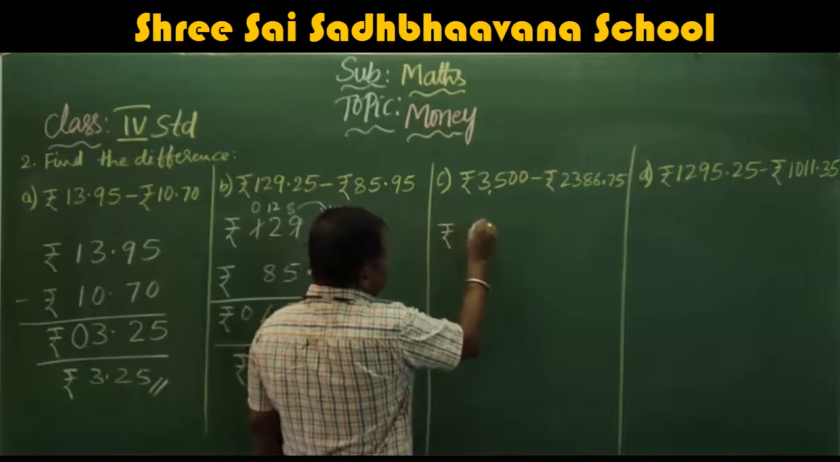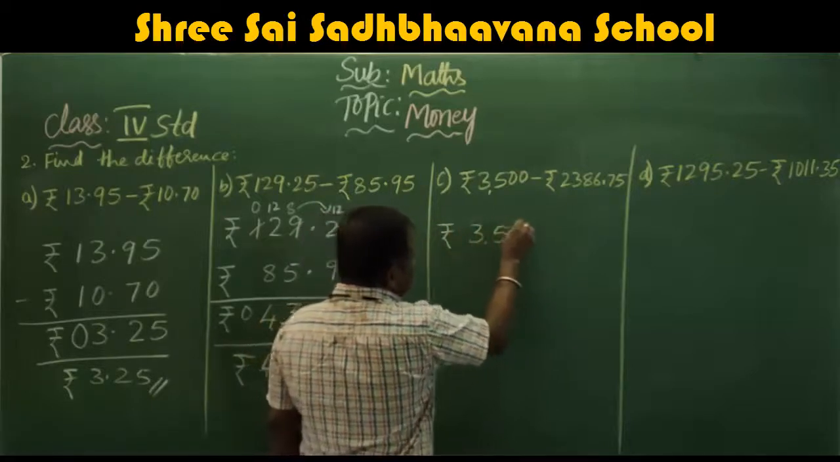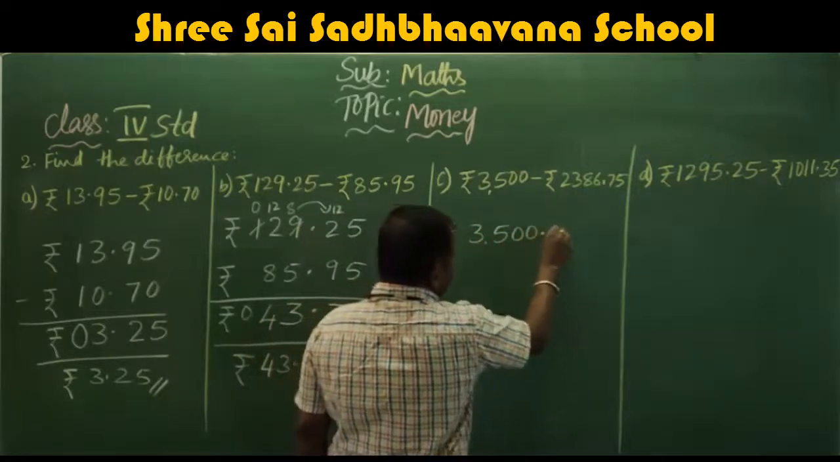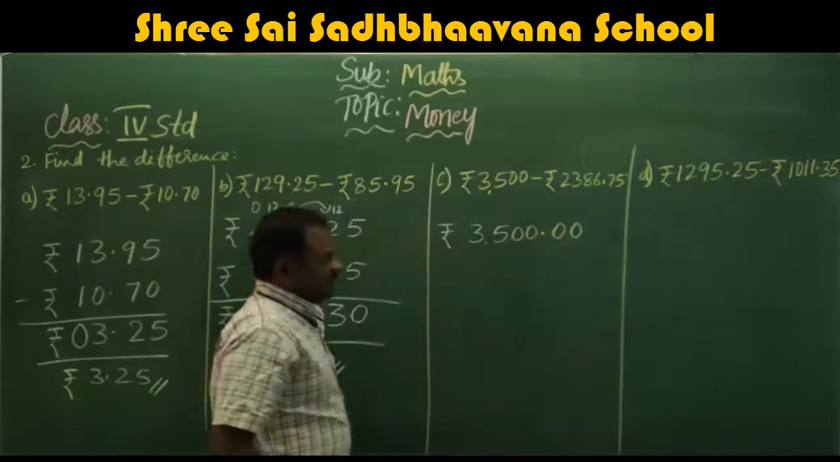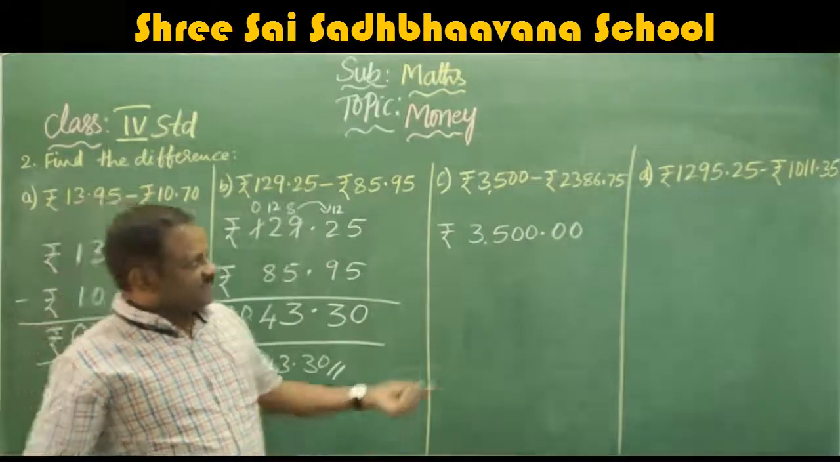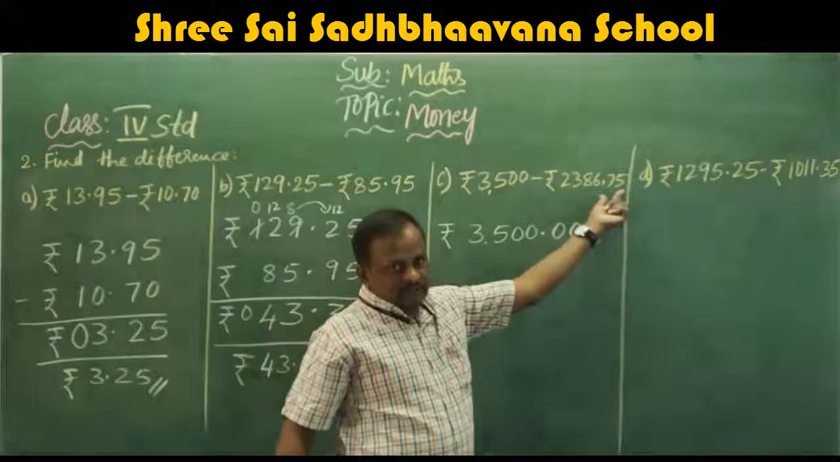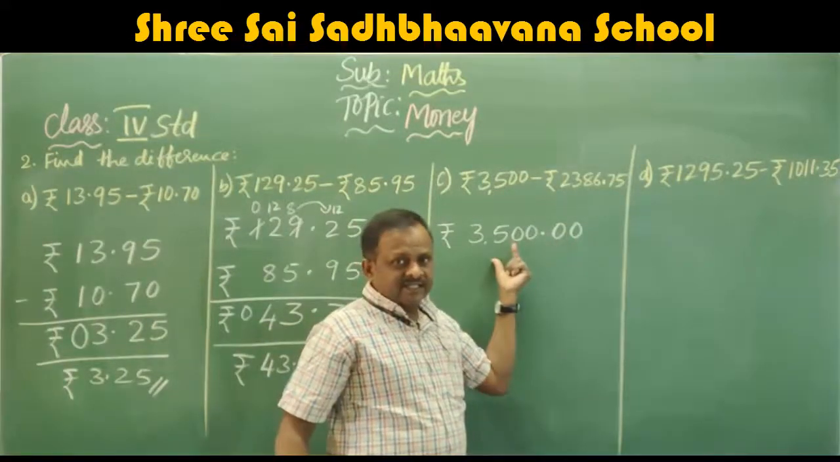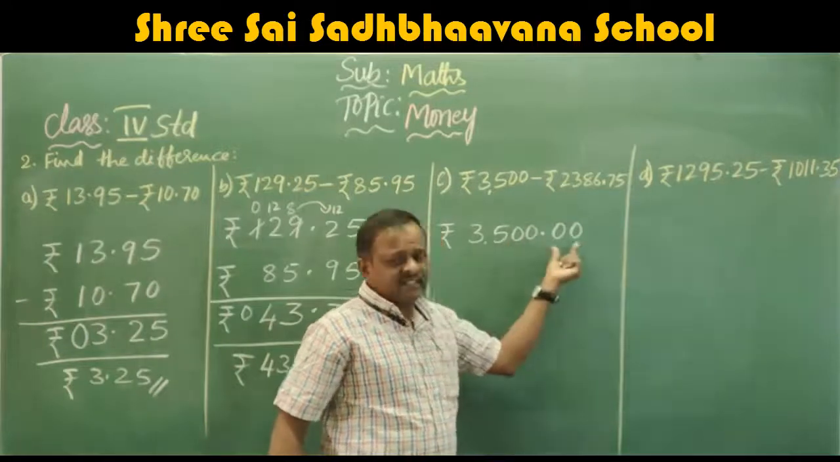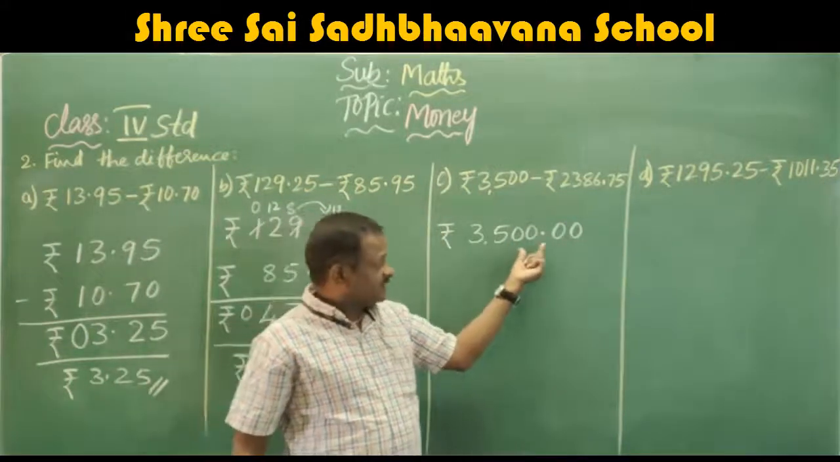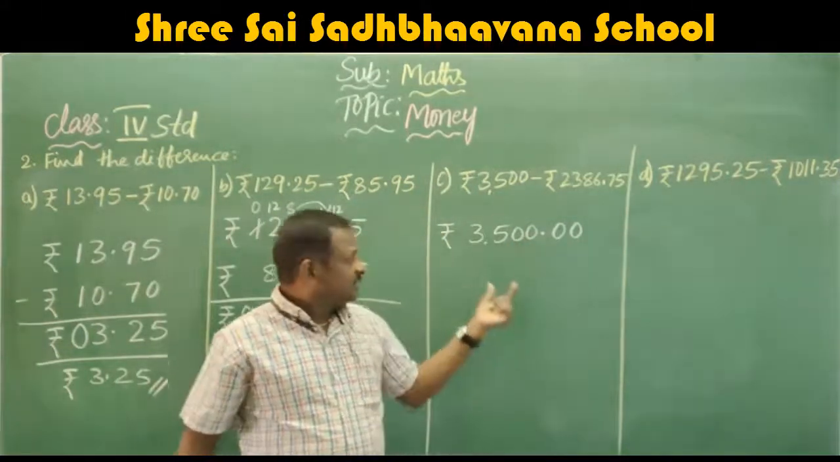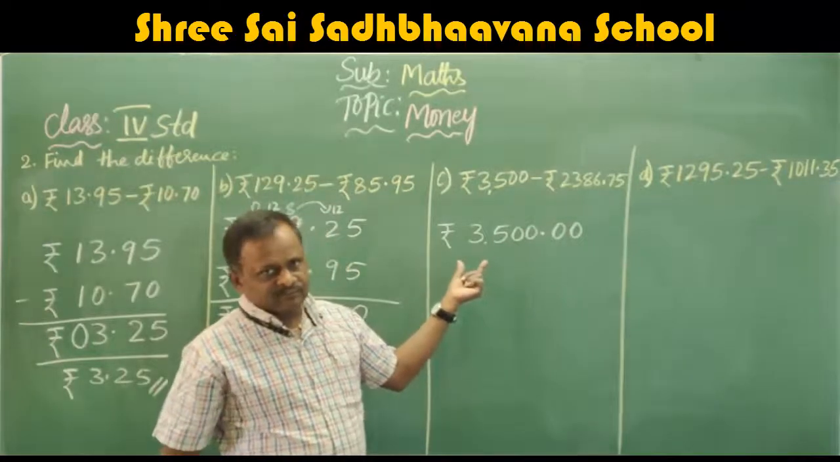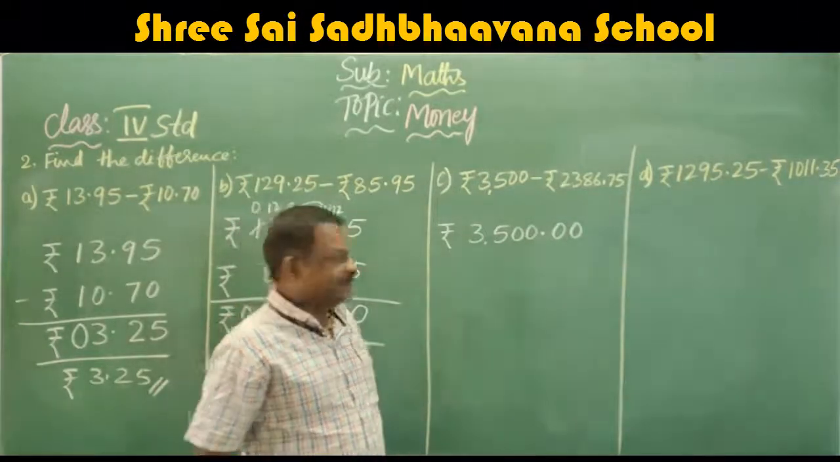Next we will come to here. Here they are given the prices also. Rupees 3,500.00. Why I have written 0.00? Because here they are given the paise. To subtract paise, we need the paise, but in this, no paise. After taking the carry, we will get. For that reason, I have written 0.00. The value will not change. That is rupees 3,500 only.